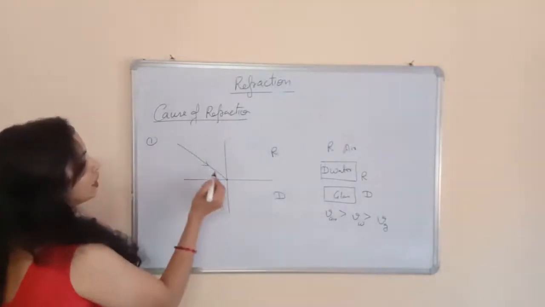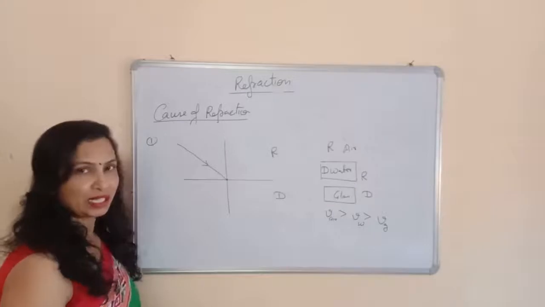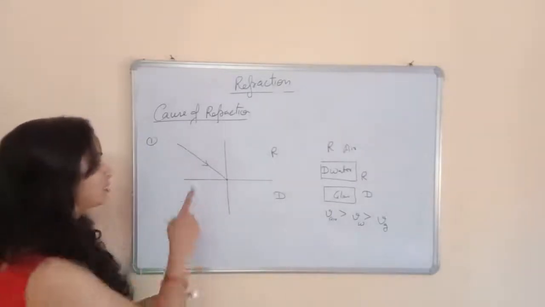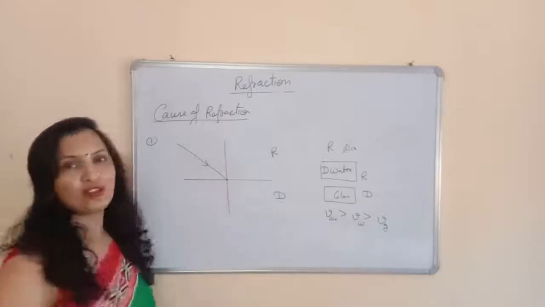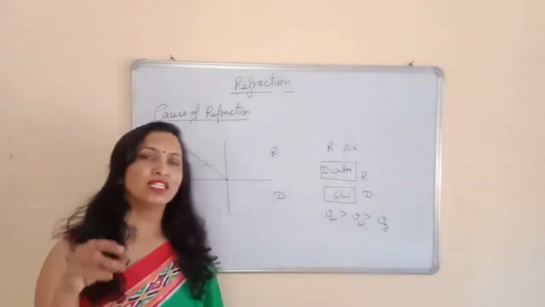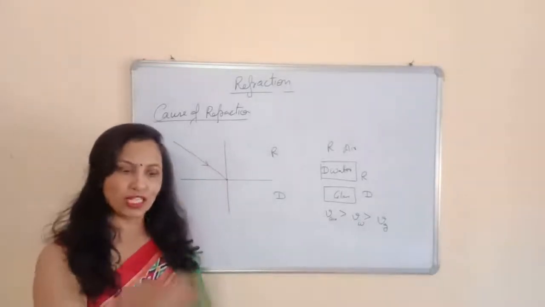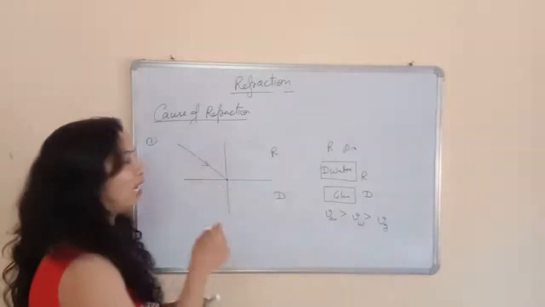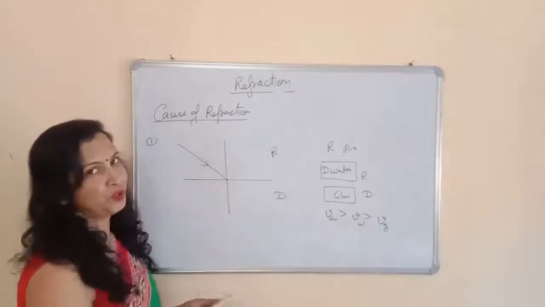This is an incident ray. The light ray which is coming towards the two different mediums is called the incident ray. And this is the point of incidence. The point of incidence means the point at which the incident ray falls in two different mediums. And if we draw the normal at this point, this is called the normal.